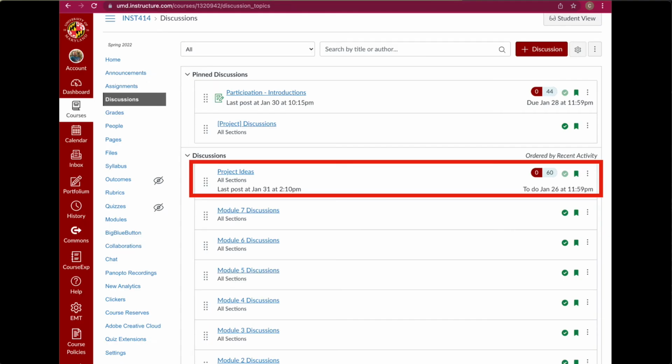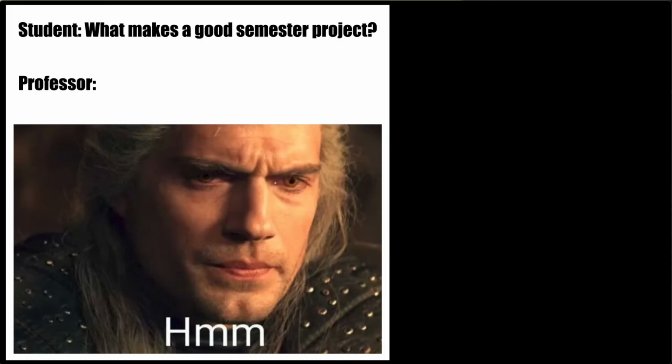I'm really happy to see that lots of people have posted on the Project Ideas forum. That's been super useful to give you some feedback and do some matchmaking between you and your classmates who may be looking at similar kinds of problems.